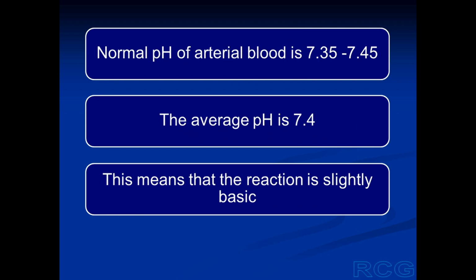The normal pH of blood, arterial blood, is 7.35 to 7.45. The average pH is 7.4. And since the pH is slightly higher than that of water, it means the reaction of arterial blood is slightly basic.